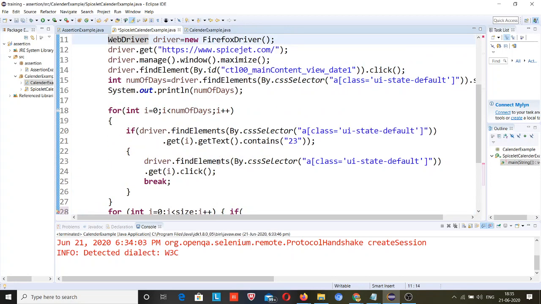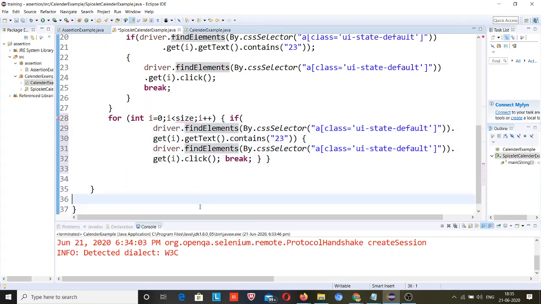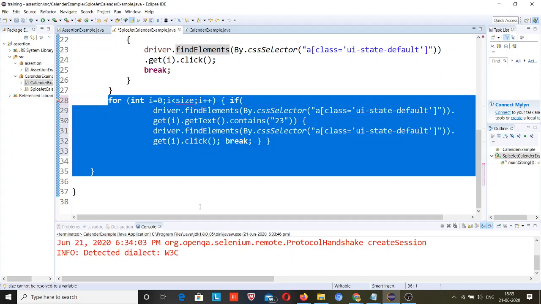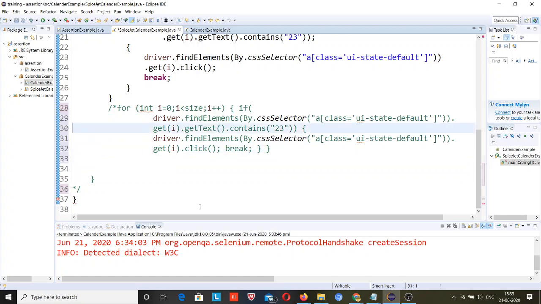This should work here. Why is this not working? Somehow it should work, but this is not working. The codes are the same. So this is the amazing thing that I have seen today.